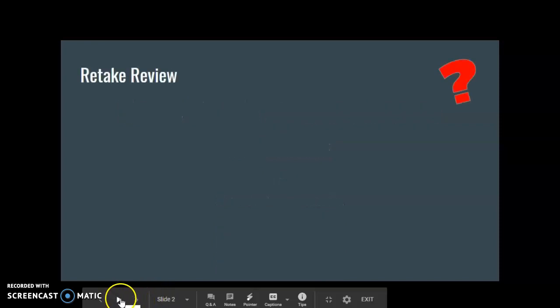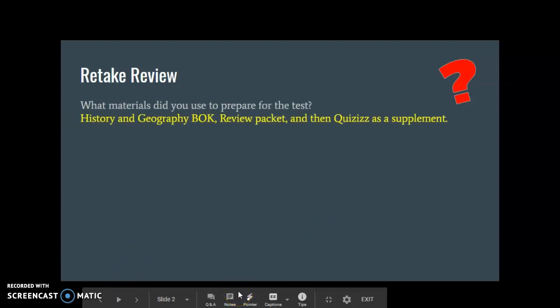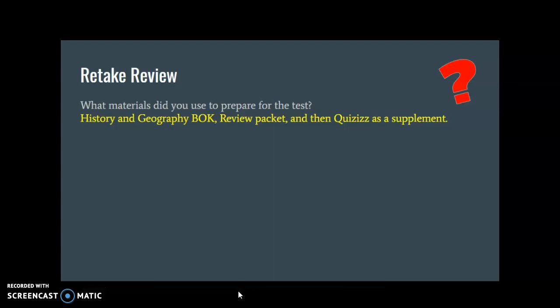So, on this review, here's what we need to do. First thing I wanted to know was what materials did you use to prepare for the test? You should have used your history and geography book, your review packet, and then quizzes is meant to be used as a supplement, something extra.